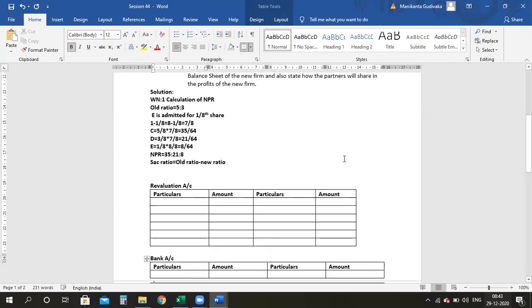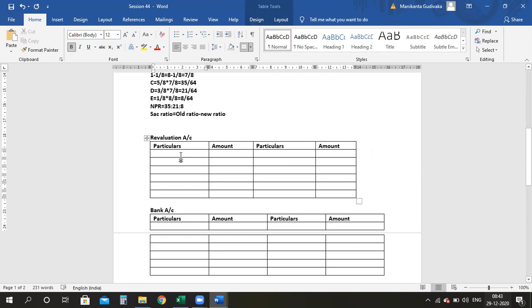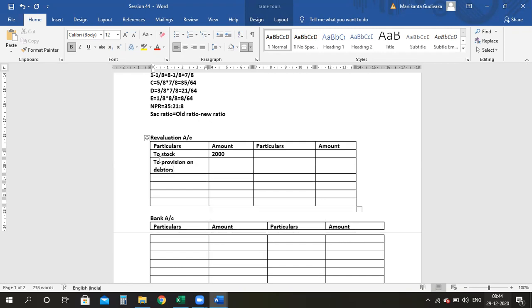So let's start off. Revaluation account debit to stock will give me 2,000. To provision on debtors, that is 1,000, and to investments, which is 1,600.